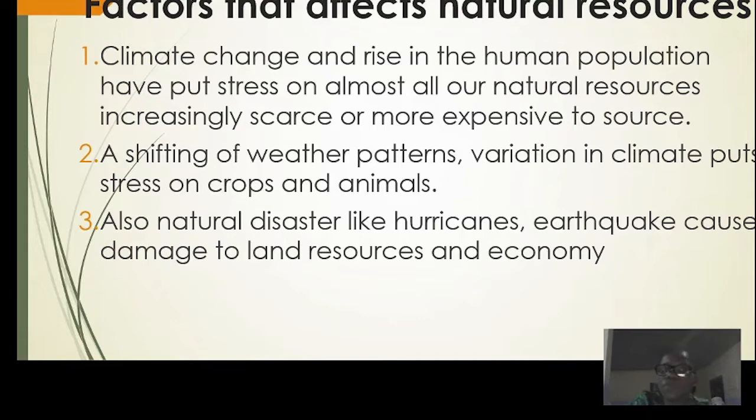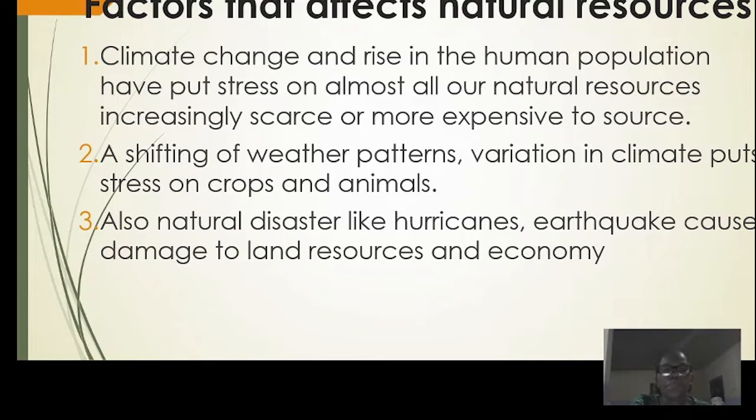Crops need water to do well, just like human beings do. Even animals need water to do well. Imagine a situation whereby the weather is so harsh, with no rainfall. How will these crops and animals survive? They will produce less. The crops will yield less, and the animals will produce less, unlike if the weather was favorable, when the animals will produce more offspring.